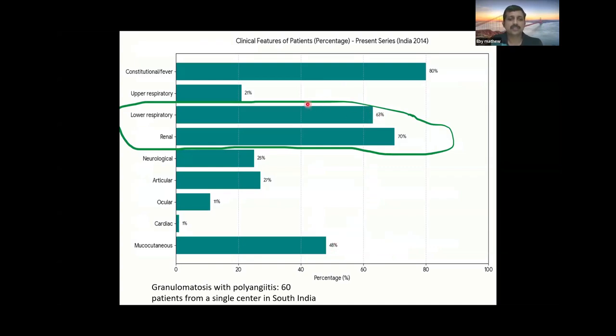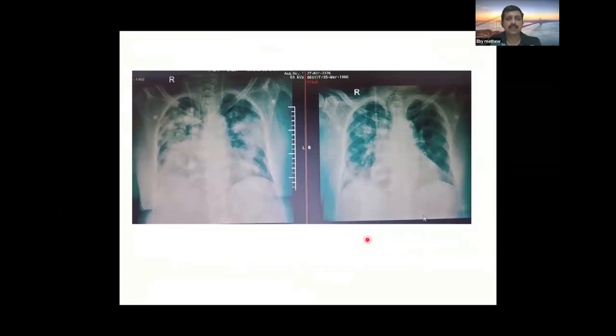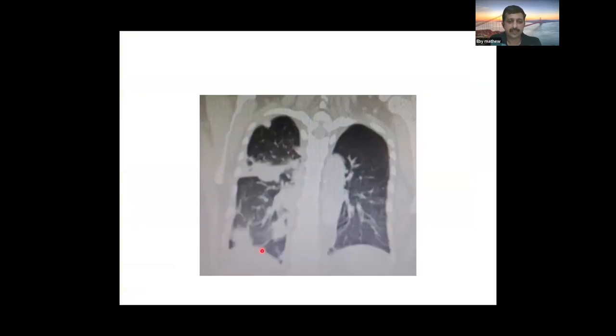This was a study done at St. John's, Karnataka. It showed constitutional symptoms in 80% of the cases, with predominantly lower respiratory tract involvement. In Western studies, upper respiratory involvement was common, but it was not seen as much in the South Indian population. And this was an X-ray. The patient was admitted, already diagnosed to have granulomatosis, and 2 days later the patient had a diffuse alveolar hemorrhage, which you can see in the X-ray. This is a CT finding of Wegener's granulomatosis, where nodules and cavitary lesions are there.